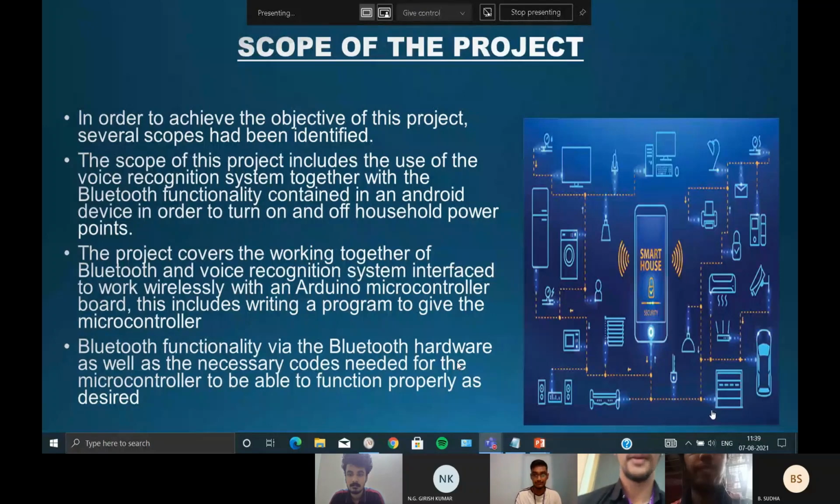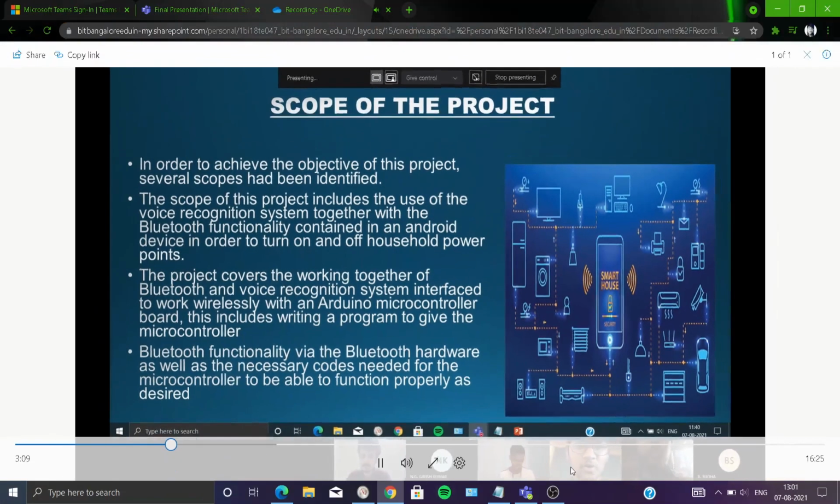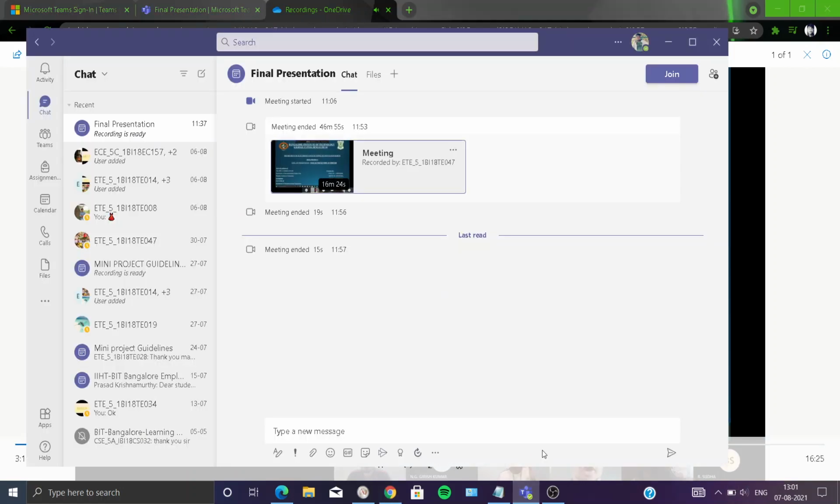Good morning, ma'am. Good morning, all. Myself, K. Mohammed Hussain. I am here to continue with the scope of the project. In order to achieve the objective of this project, several scopes have been identified. The scope of this project includes the use of the voice recognition system, through which the Bluetooth functionality contains the Android device, in order to turn on or off household power points.